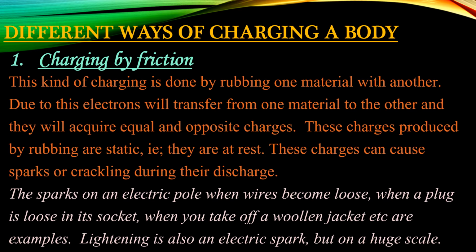And if it is a silent atmosphere, you can hear that crackling sound also. So these are all examples of electric discharge, or the transfer of electrons from one object to another when these two surfaces are rubbed against each other. Lightning is also an electric spark, but on a huge scale.